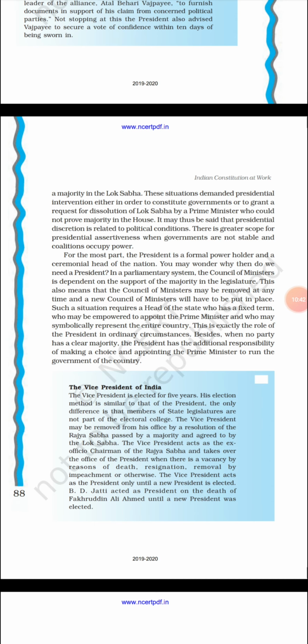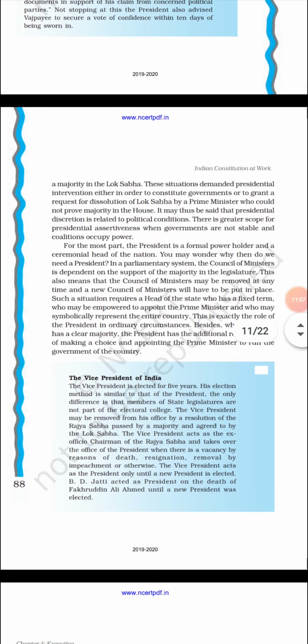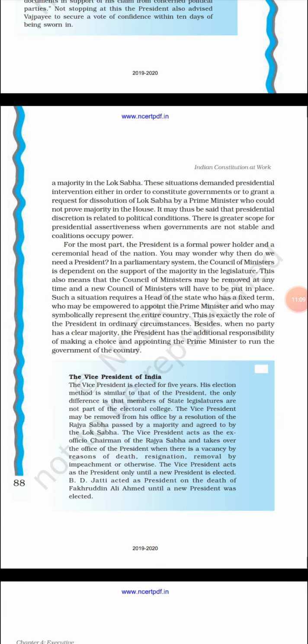The members of the Lok Sabha select the Prime Minister, who is the leader of the Lok Sabha, and he will appoint the Council of Ministers, and the Council of Ministers has to have support from the Lok Sabha and the majority of the legislature. This also means that the Council of Ministers may be removed at any time, and a new Council of Ministers will have to be put in place.